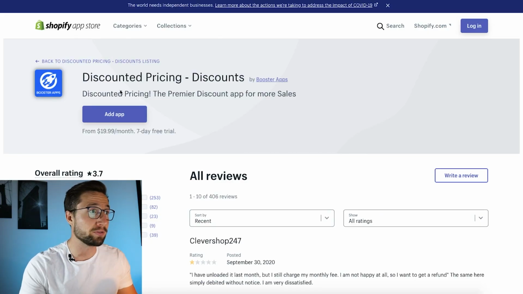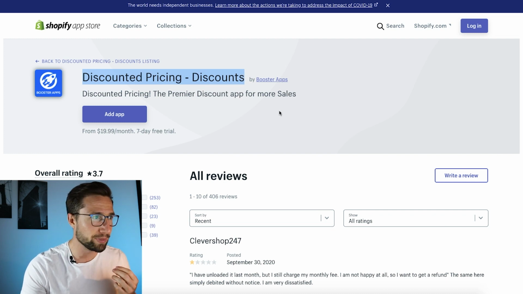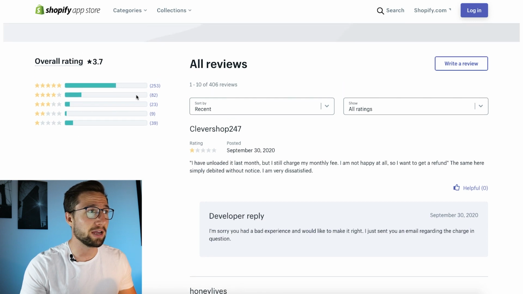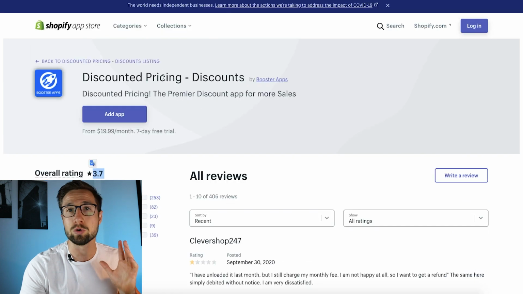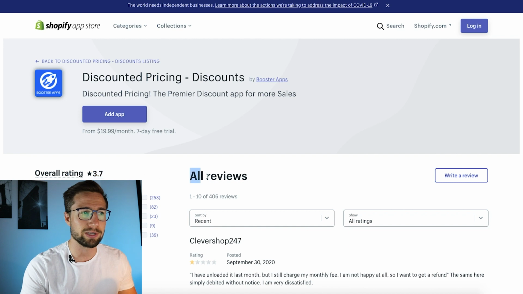So in the Shopify App Store, this is the app that someone I know had clear issues with and it caused the suspension. And you can see the reviews. There are a lot of bad reviews here, 39 one-star reviews. The average rating is 3.7. I would not install this on my store. I don't care how good this app might claim to be. If it's got a 3.7, you're just looking for trouble right there.